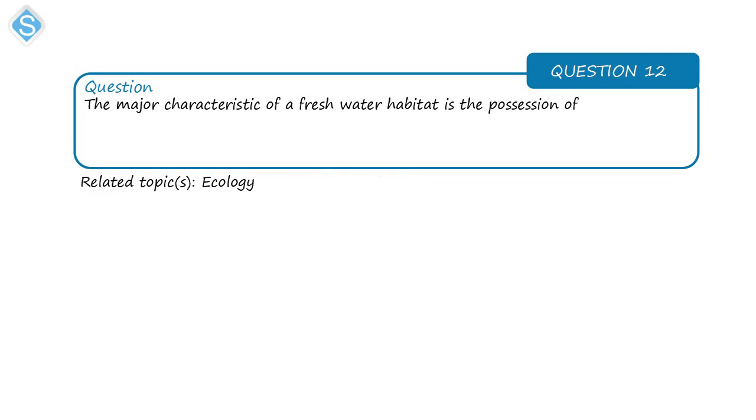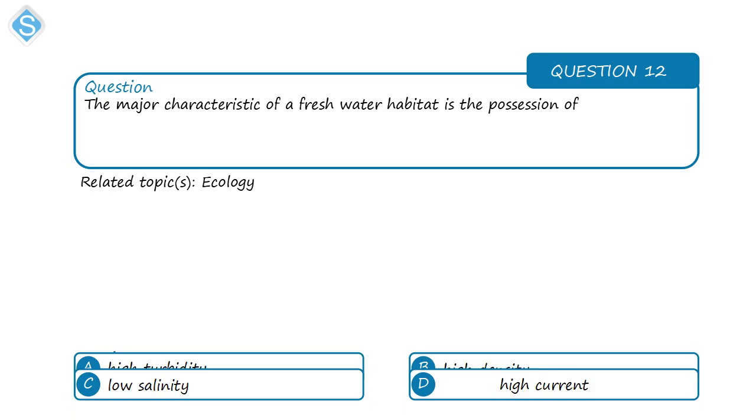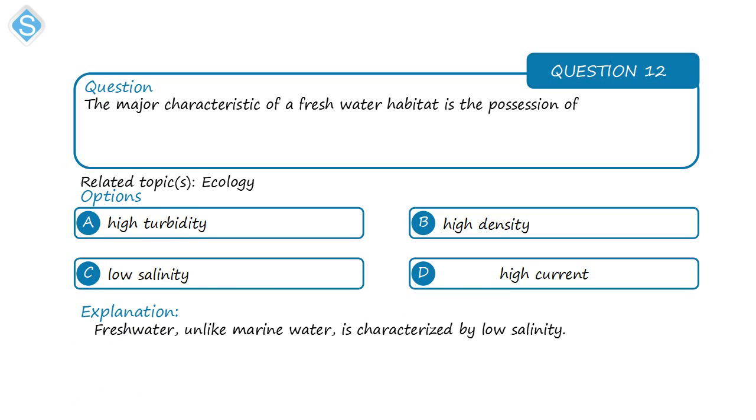Next question is on ecology. The major characteristic of a freshwater habitat is the possession of low salinity. Salinity means the level of salt. So in a freshwater habitat, the level of salt is very low. It is almost insignificant, unlike what you have in the marine habitat.